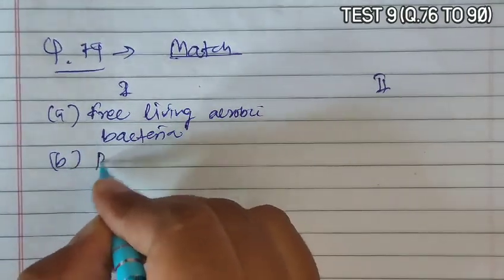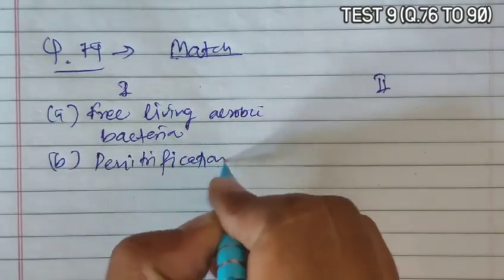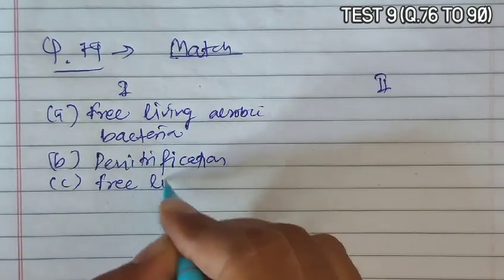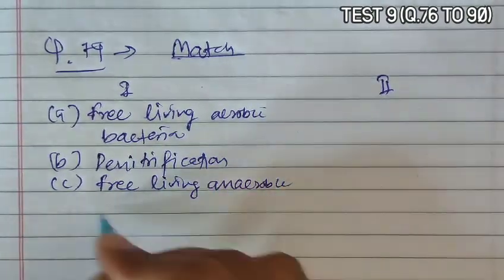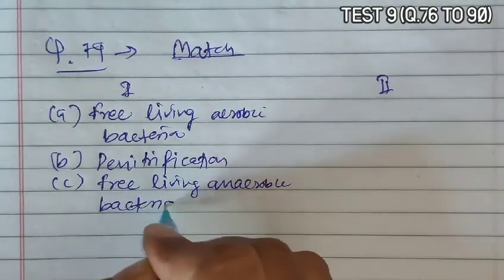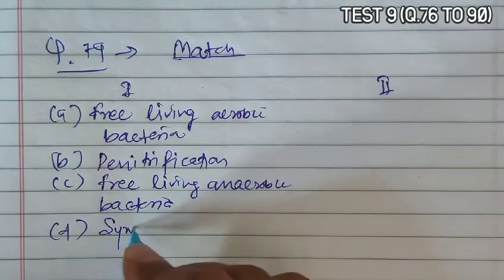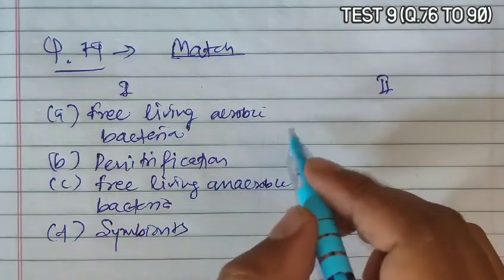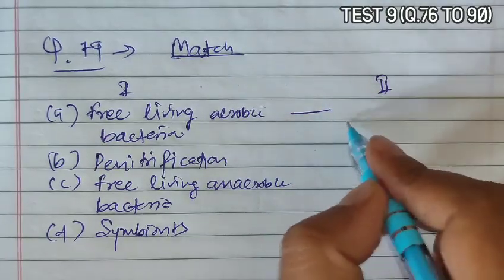B is given as denitrification. C is given as free living anaerobic bacteria, and D is given as symbionts. Now if we match column 1 with column 2, free living aerobic bacteria matches with the fourth,